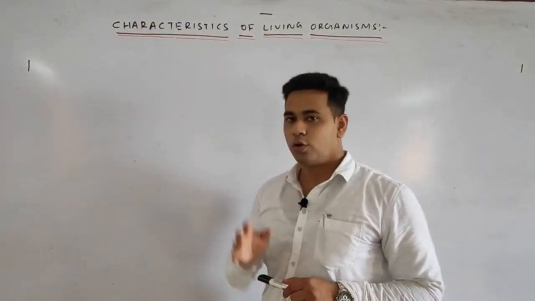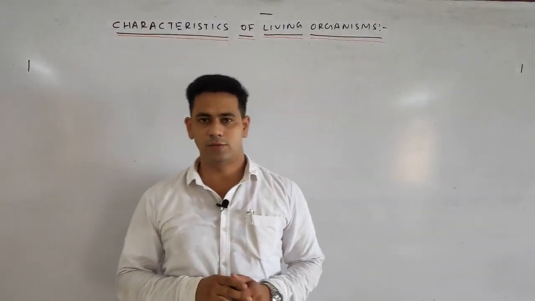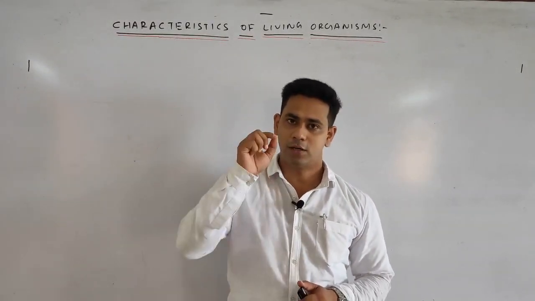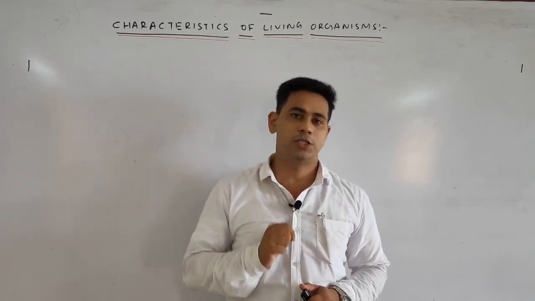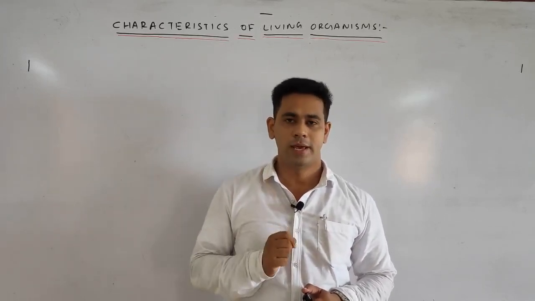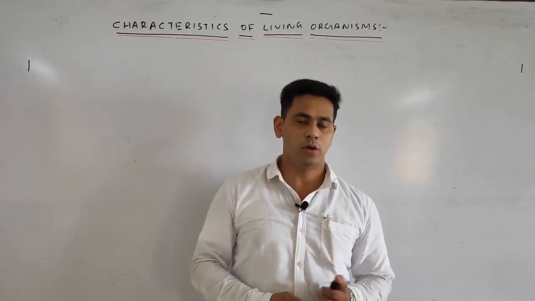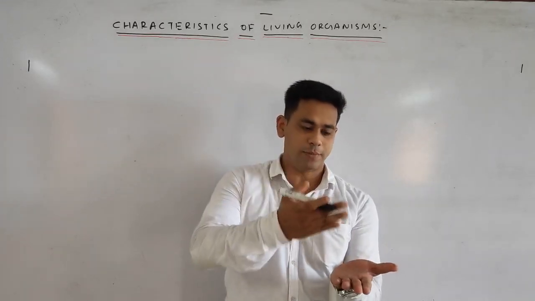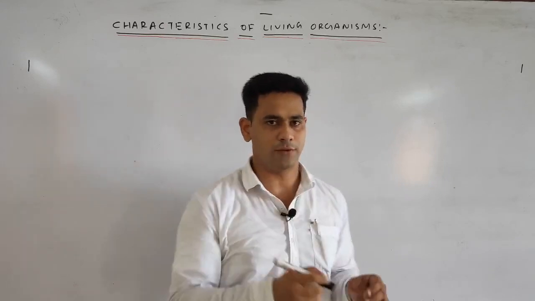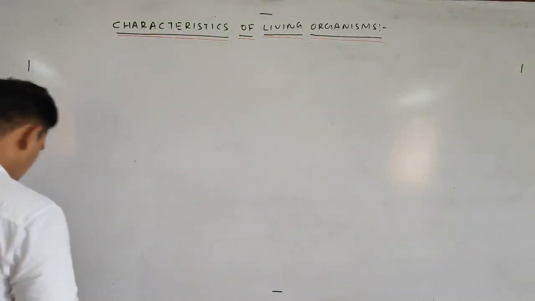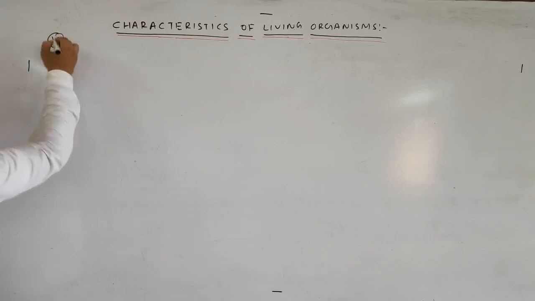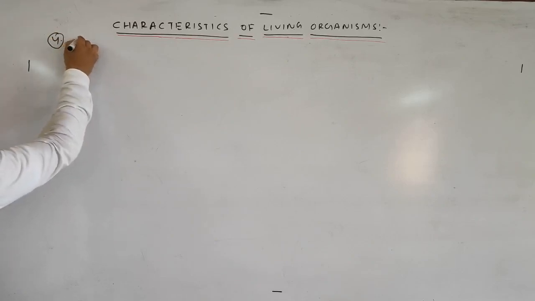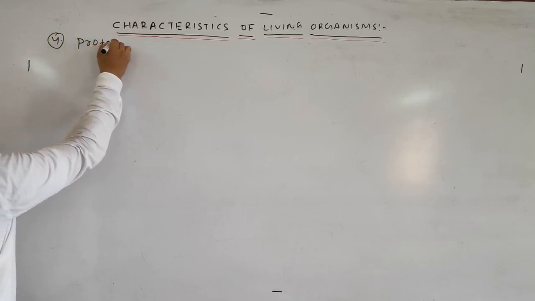Now we will come to the fourth important characteristic of the living organism, that is the protoplasm. Protoplasm is the main characteristic of the living organism, as it plays the main role in distinguishing between the living and the non-living. So your fourth one is protoplasm.